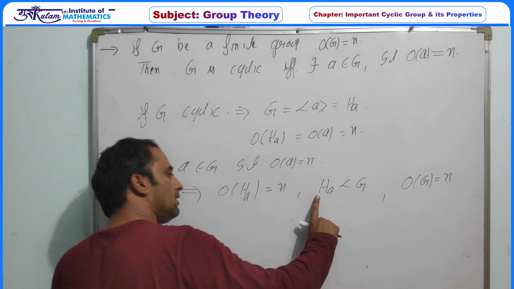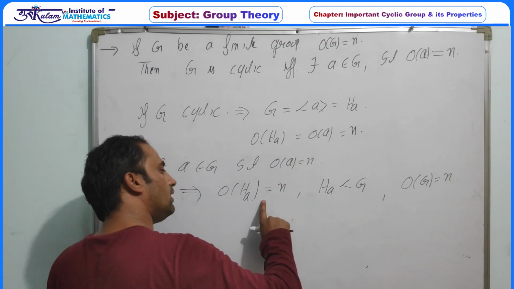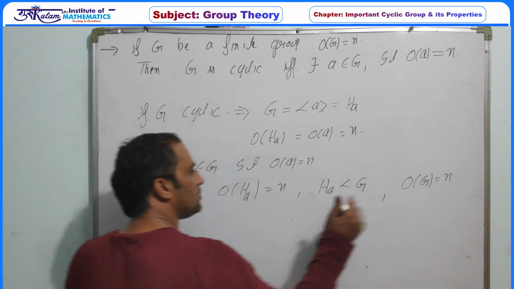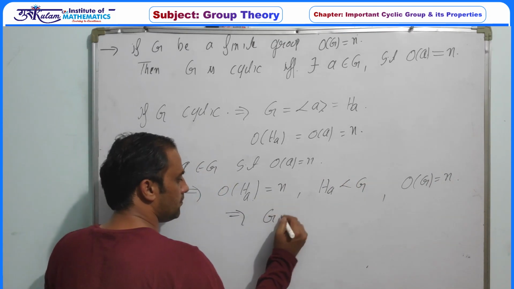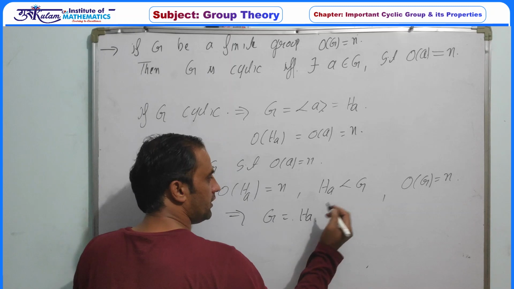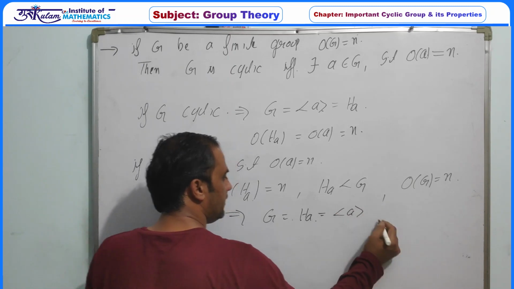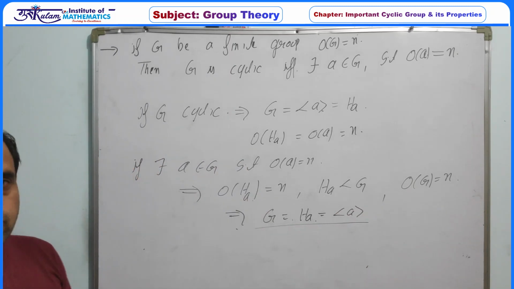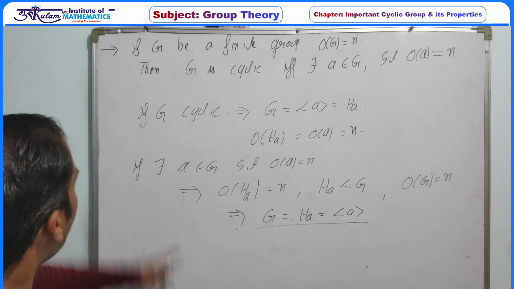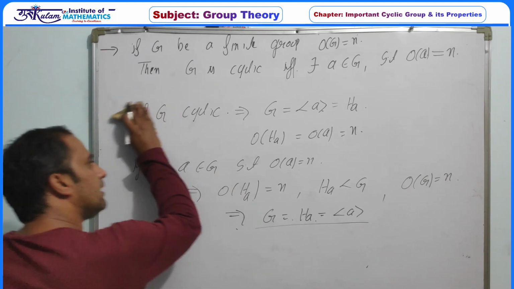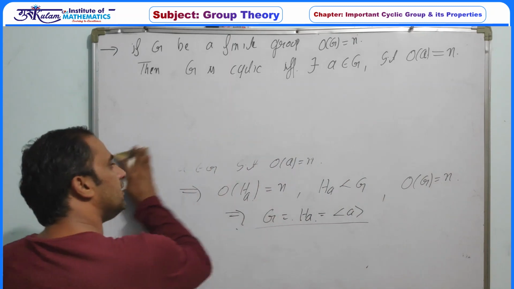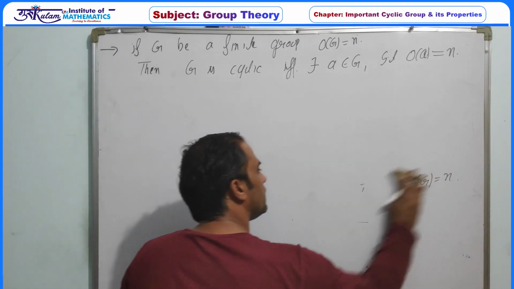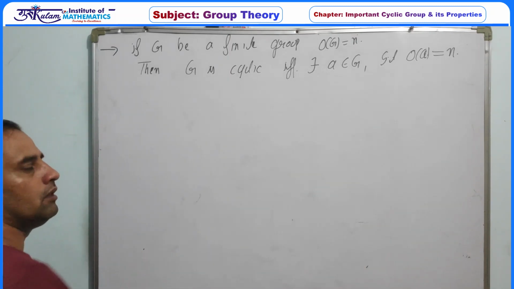Now H of a is a subgroup of G with order n, and the order of G is n, so this obviously implies G must be equal to H of a, and H of a is generated by a. So a finite group is cyclic if and only if it has an element whose order is equal to the order of the group.